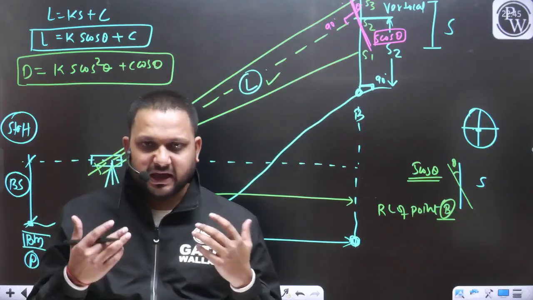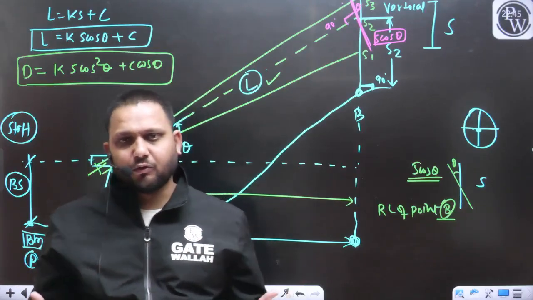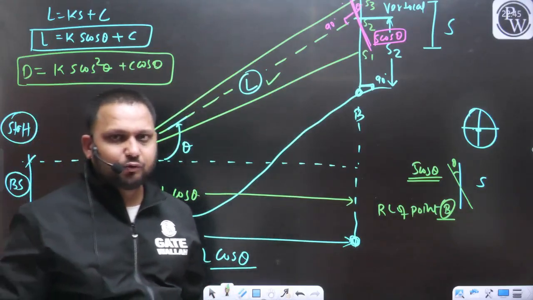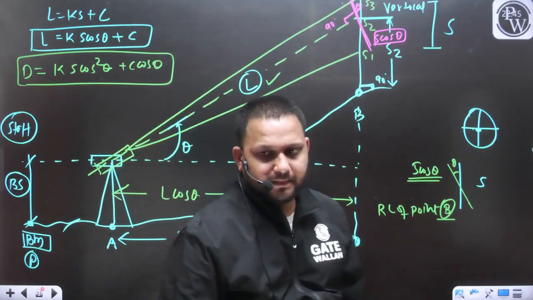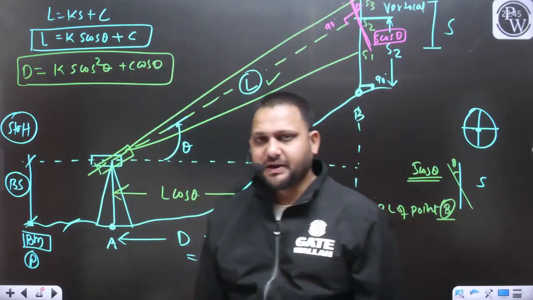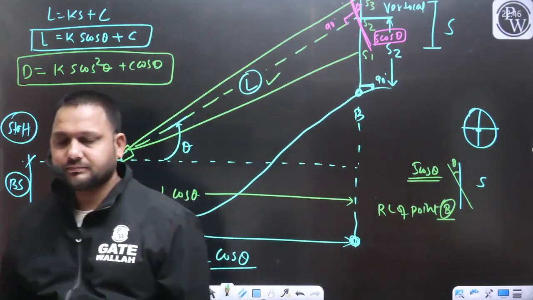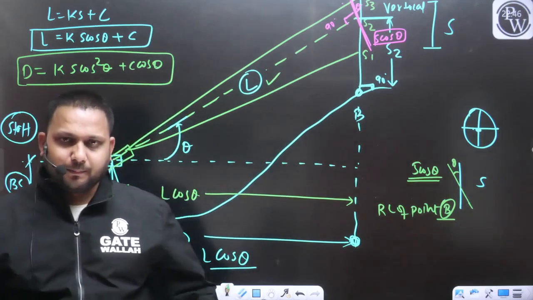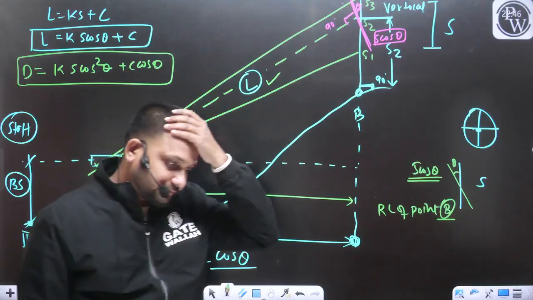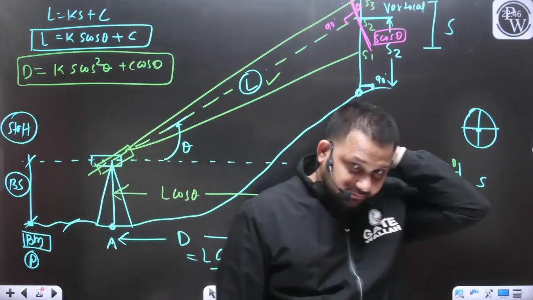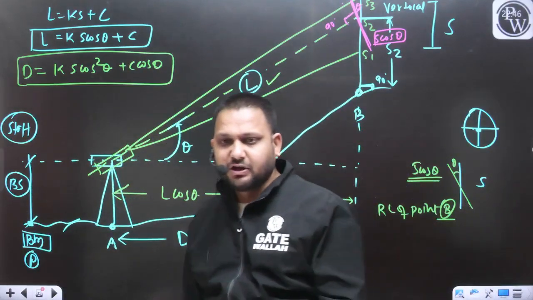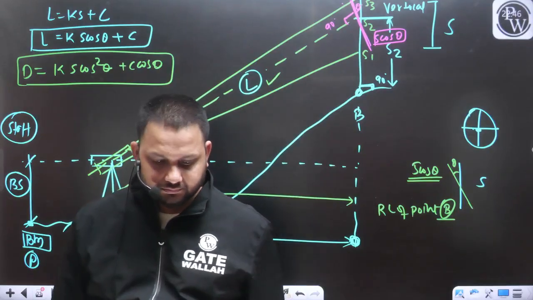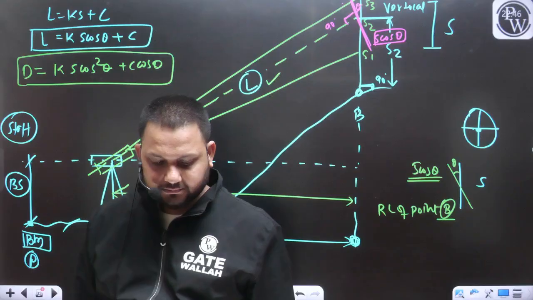Point B may have the lower elevation as compared to the point A. I hope the point is clear to everyone now.